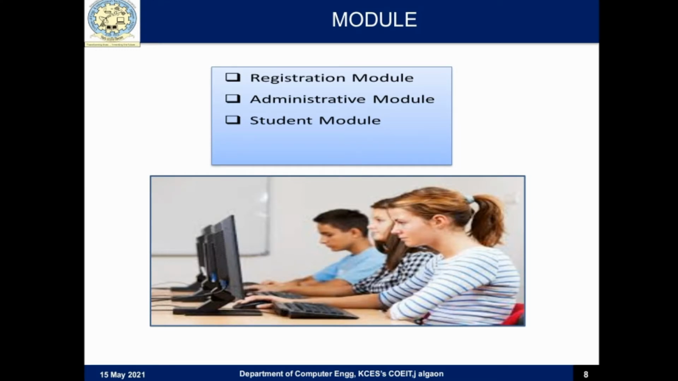Modules. There are three types of module: registration module, administrative module, student module. In the registration module, this module is for the student, where the user logs into their own account after registration. In registration, the student has to fill in basic information.